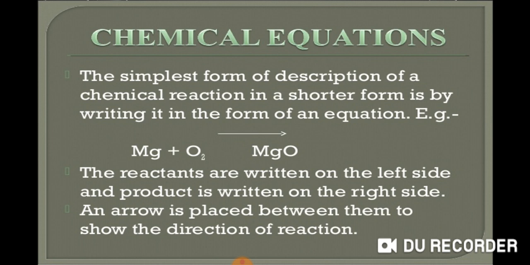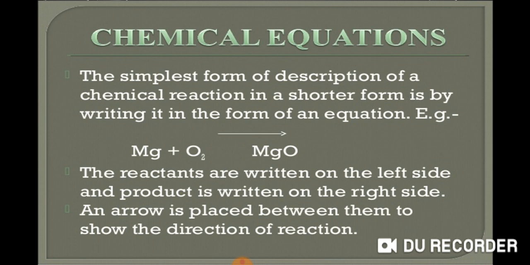After the word equation, the simplest and the shortest form of writing a chemical equation is its symbolic form. Mg stands for magnesium. O2 stands for oxygen. Magnesium oxide, when it is formed on the right hand side, is written as MgO. Its formula is MgO.